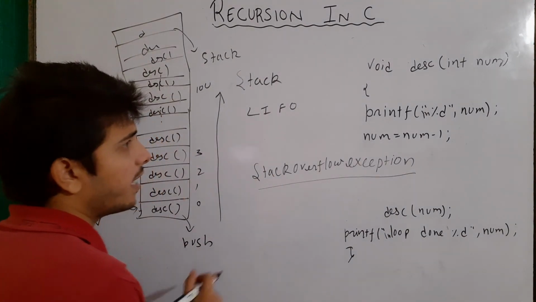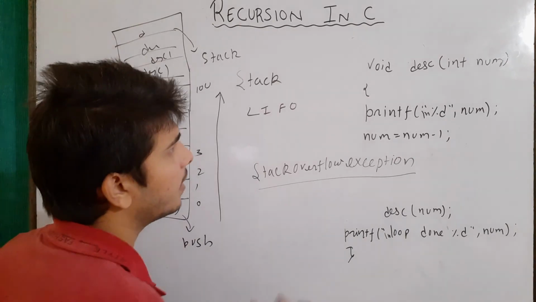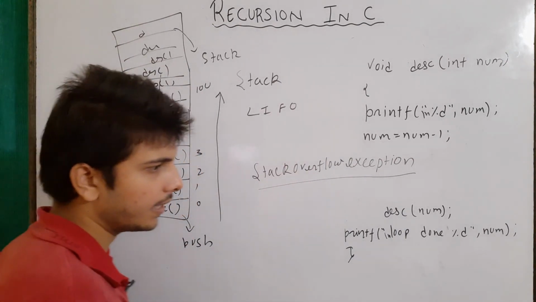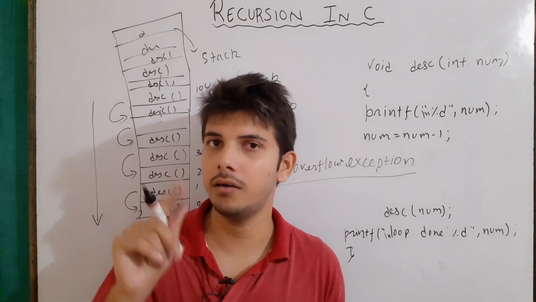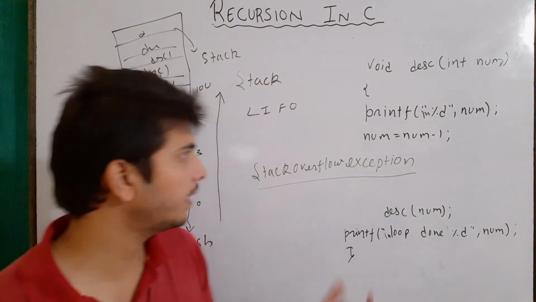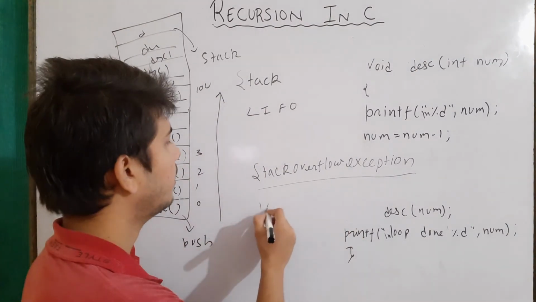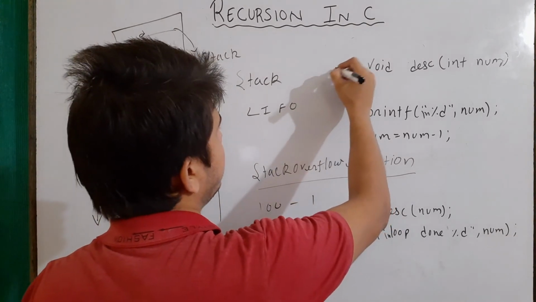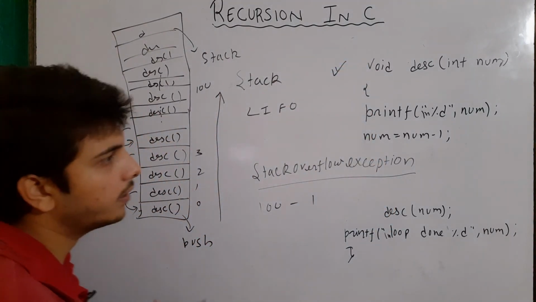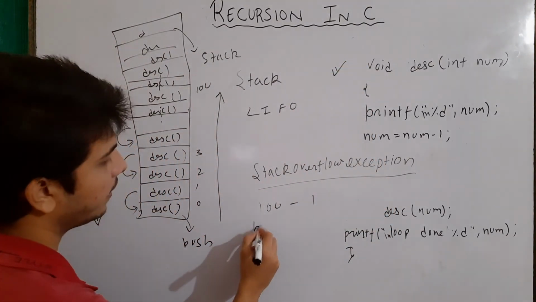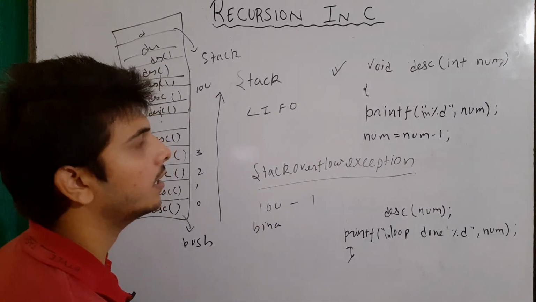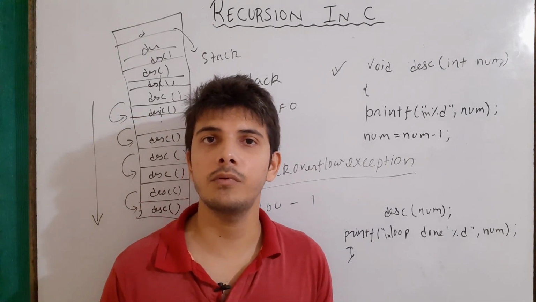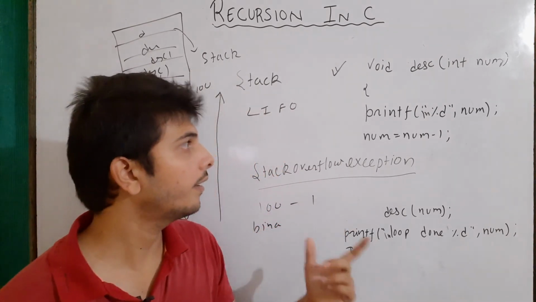These kinds of programs can also be made using loops. For example, for the same program, I can write here something like for (int i = 100; i >= 0; i++), printf %d num, and it will print from 100 to 1. But recursion is actually a good thing to use, because in the future when you study binary trees, binary search and other very advanced programming features, it will be much easier to make programs of these advanced features using recursion.